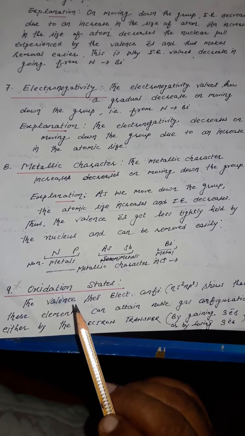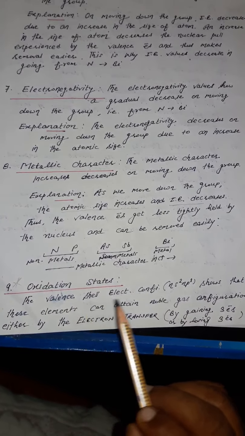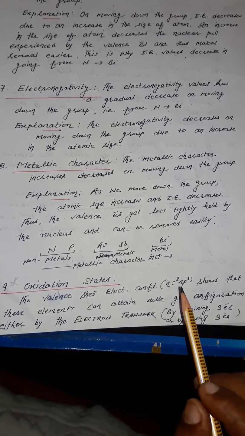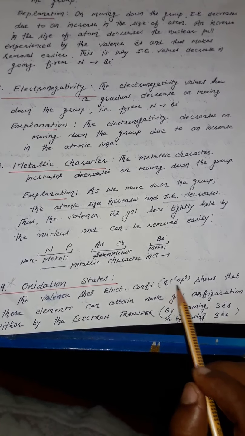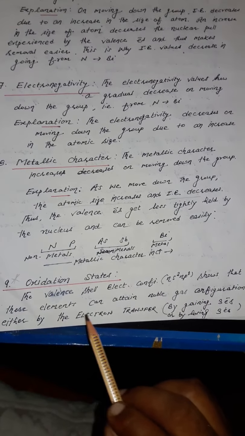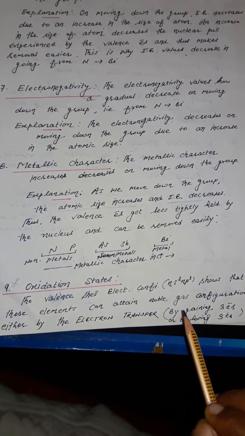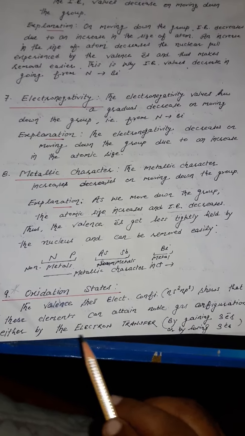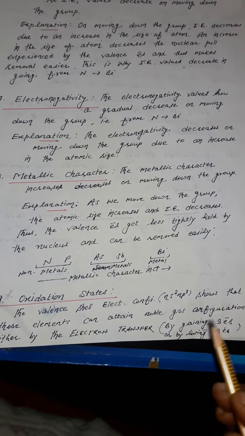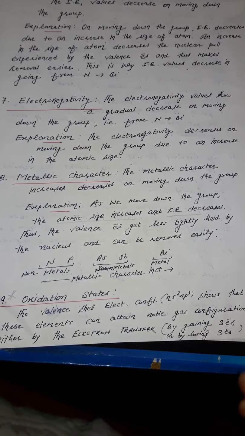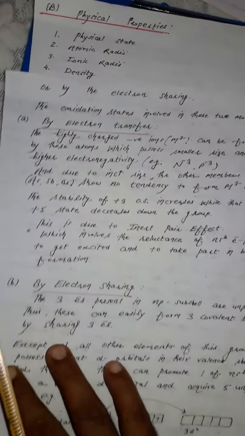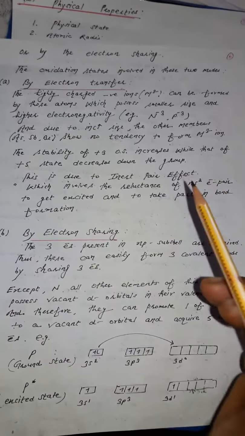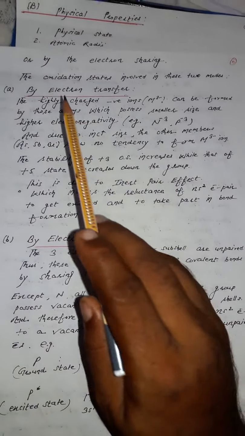The ninth property is oxidation state. The valence shell electronic configuration of 15th group elements shows that these elements can attain noble gas configuration either by electron transfer, by gaining or losing 3 electrons, or by electron sharing. One by one, first we see the oxidation state involved in electron transfer.